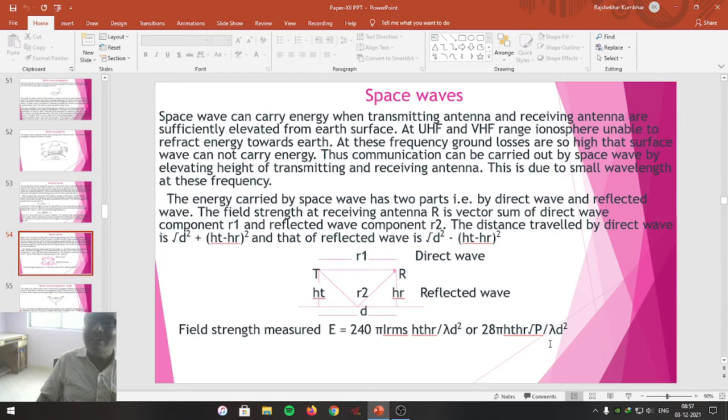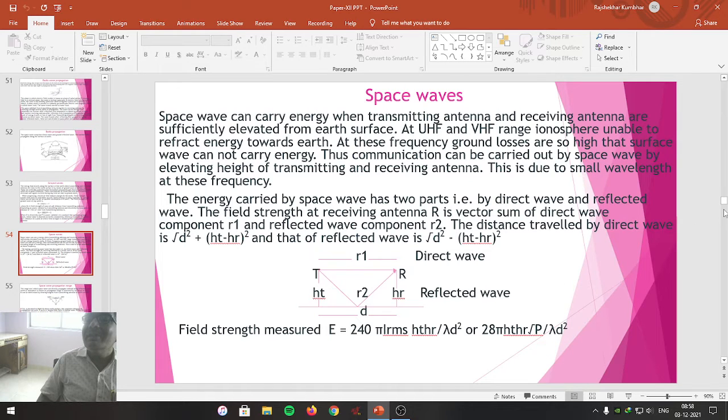The field strength is also given by 28 pi ht hr square root of P upon lambda d square. Here ht is height of transmitting antenna, hr is height of receiving antenna, P is the power radiated by the antenna, lambda is the wavelength of the wave, D is again the distance between transmitting and receiving antenna.